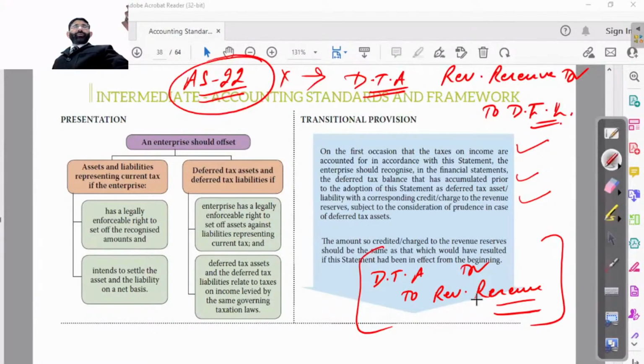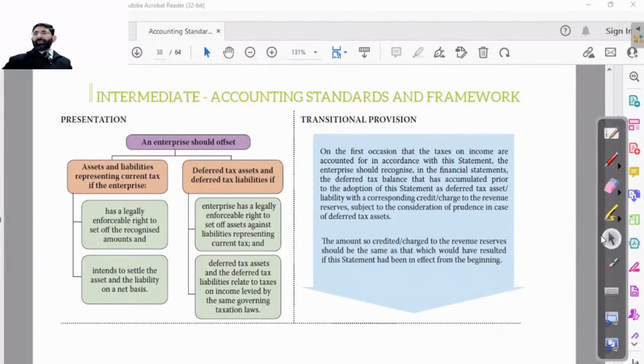DRR, debenture redemption reserve, is also not a revenue reserve. Remaining have given correct answers. Very good, shabash. This is a check on your working, that even if you know the right definition, you are giving wrong examples. That means you have to improve yourself.